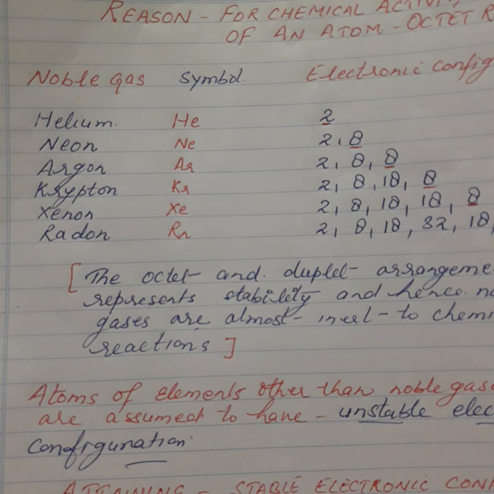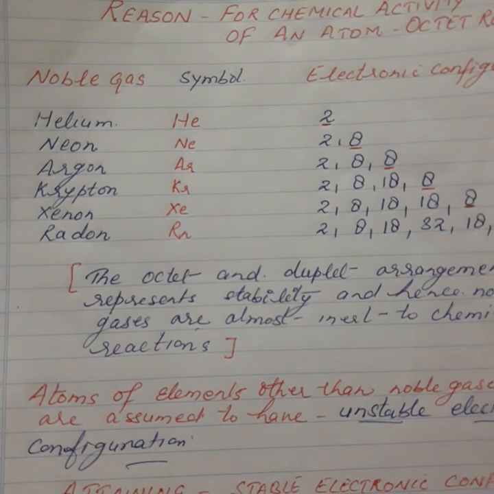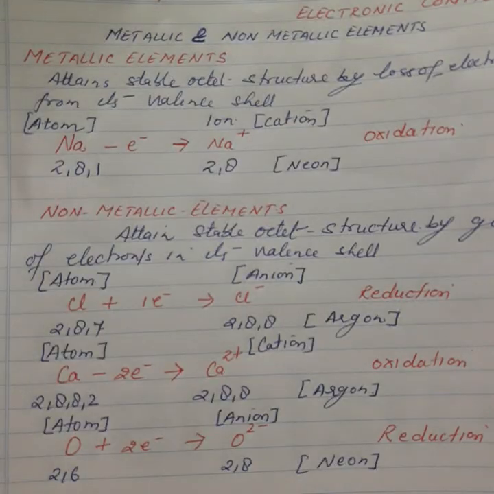Redistribution of electrons, so as to leave each atom with a stable electronic configuration of the nearest noble gas. To attain chemical stability, an atom has different methods. Number one, by transferring one or more electrons from one atom to another atom. And second, by sharing one or more electrons between the two combining atoms. We will study that in detail by taking different examples.